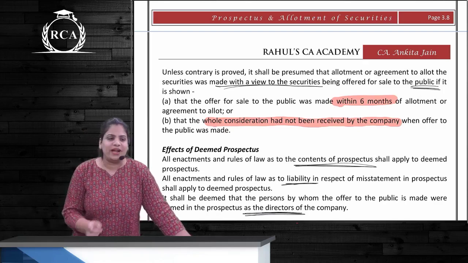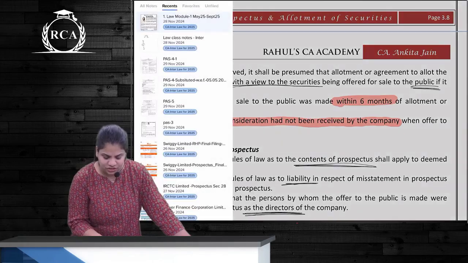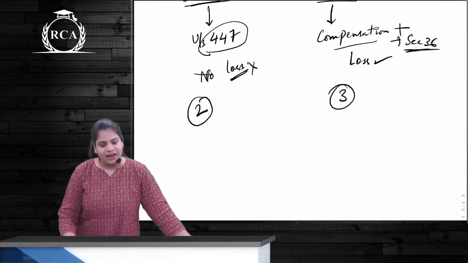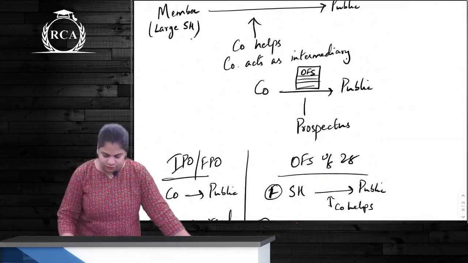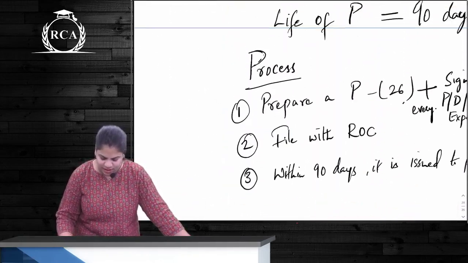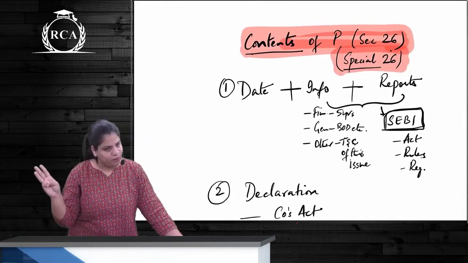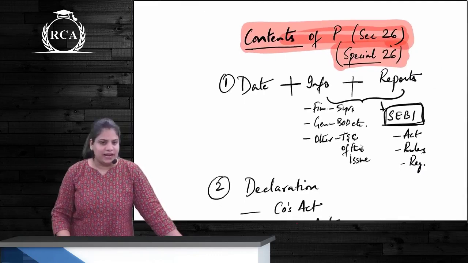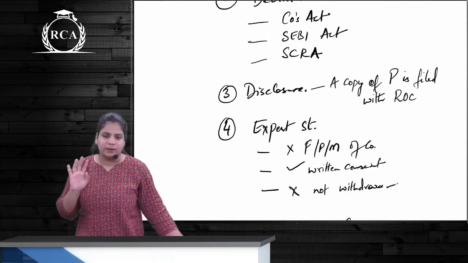Yes. Now 26 talks about contents of prospectus. So our special section 26 talks about contents of prospectus. Contents we divided into 4 points, correct? The first point is with respect to the date, information and report. Second point is a declaration. Third point is a disclosure, and fourth point is expert statement.